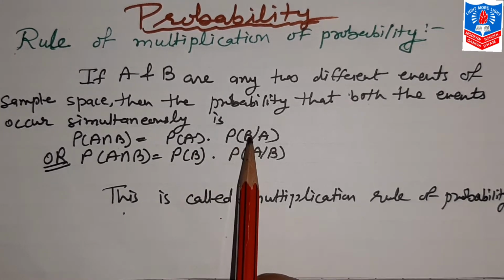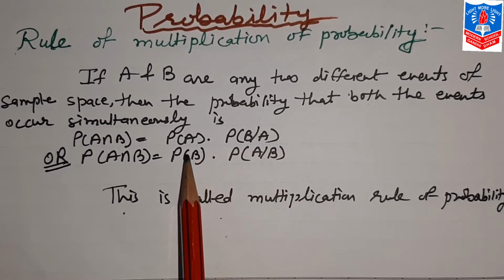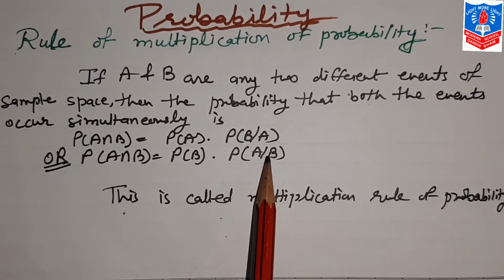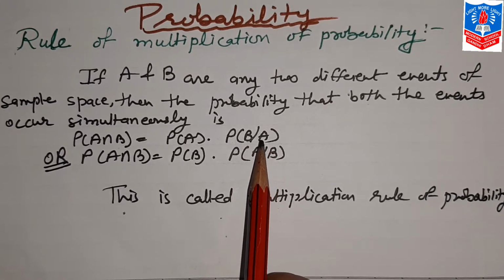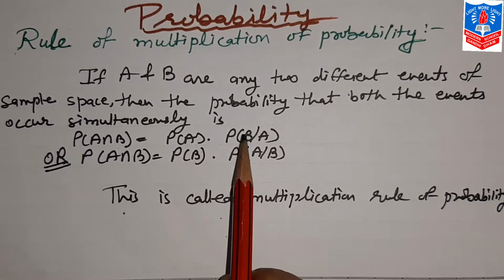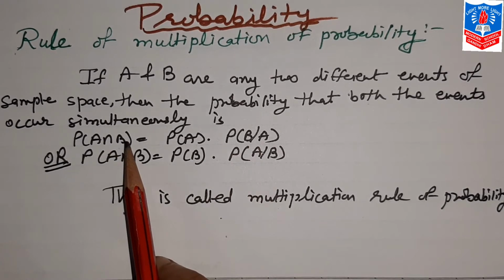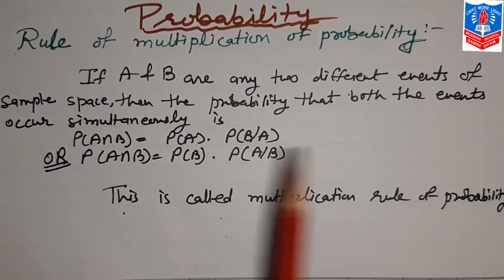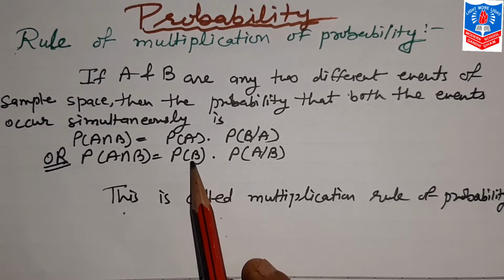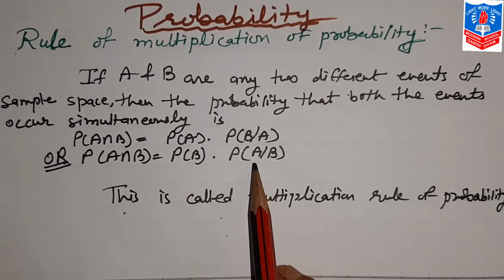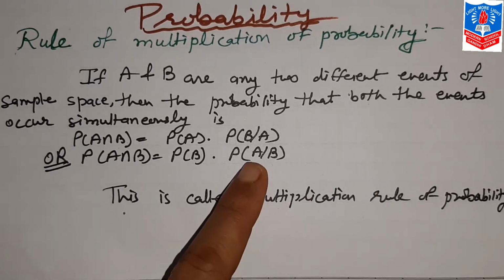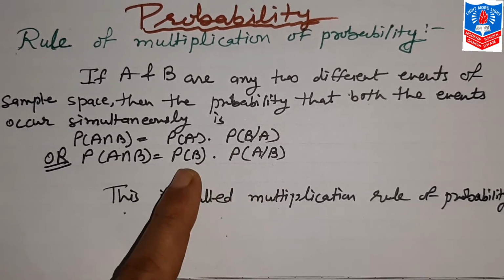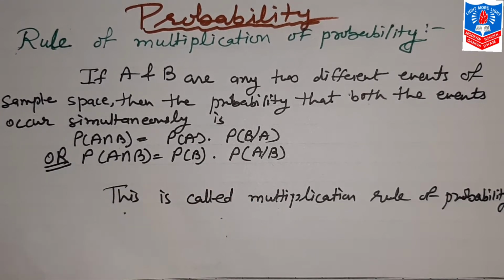Probability A into probability B by A, or probability B into probability A by B. It means with A, B also occurs, but along with a condition: that event A has already occurred and both simultaneously happen, that is the law of multiplication, that is A intersection B. Or in the same way, with probability B, we find probability A, but with the condition that event B has already occurred, and the multiplication of these two gives A intersection B.